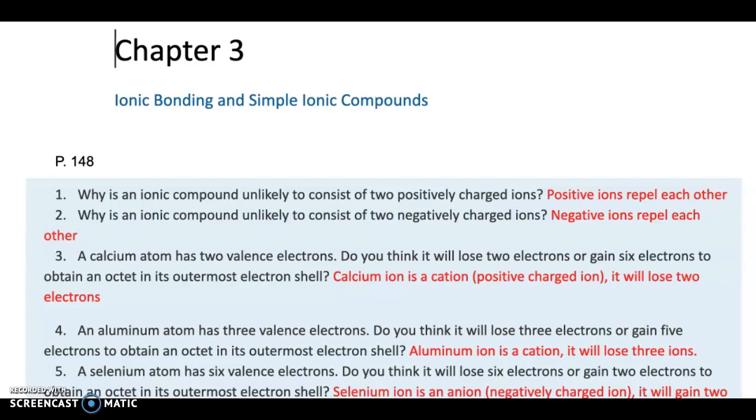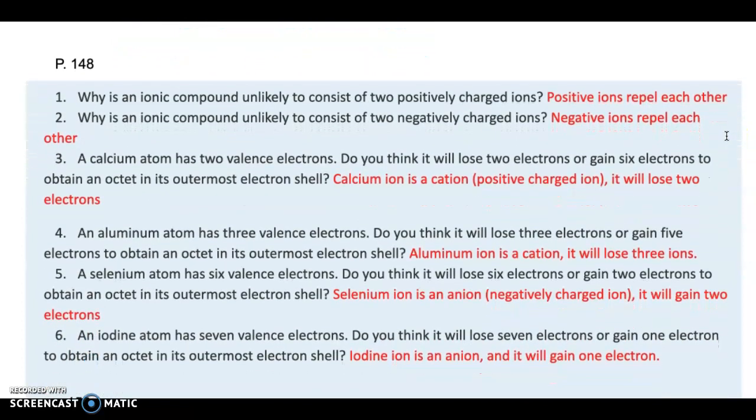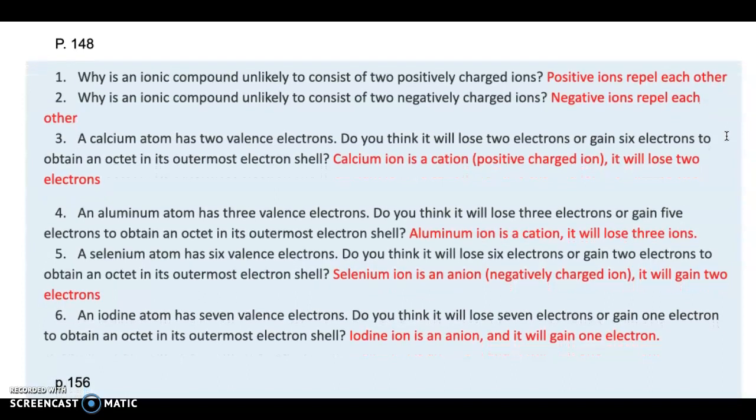Okay guys, so this is chapter 3, problems. Chapter 3 is dedicated to discussing ionic bonding and simple ionic compounds. And today we'll look at the problems that will be asked of you, for example, on page 148.